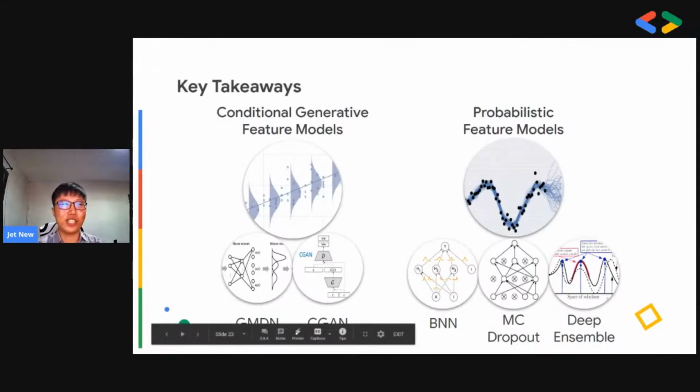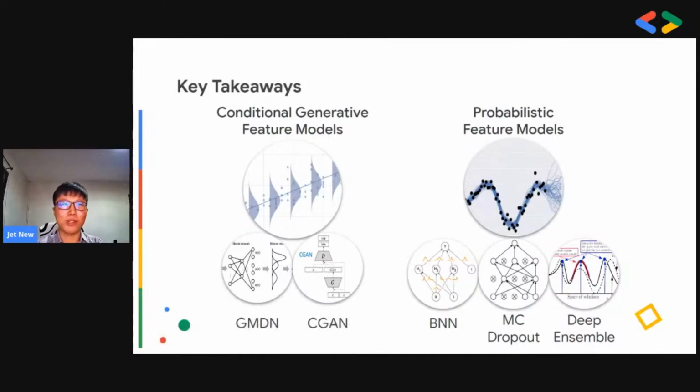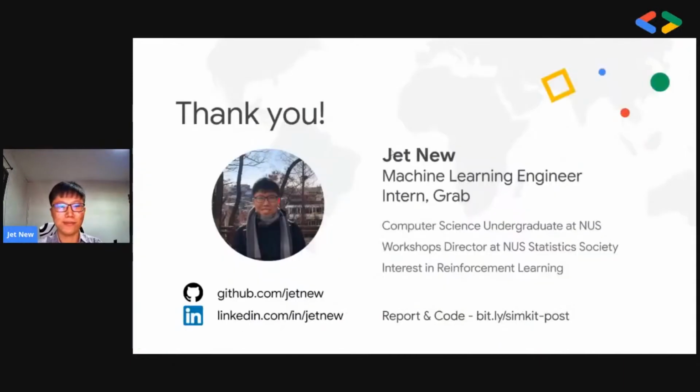This internship was my first experience with probabilistic models and Bayesian statistical concepts, and I'm very grateful to my mentors back at Grab who enabled a fulfilling internship experience for me. I hope that I've shared with you the very interesting types of models that can model uncertainty to be used in big data and noisy environments.